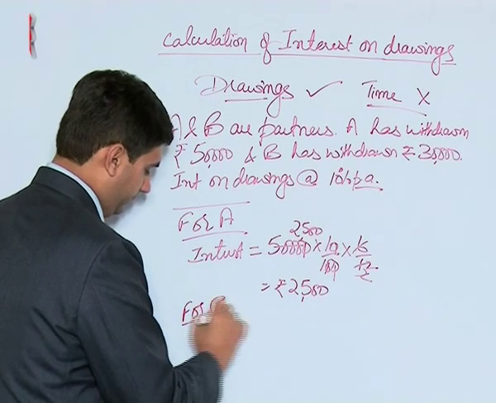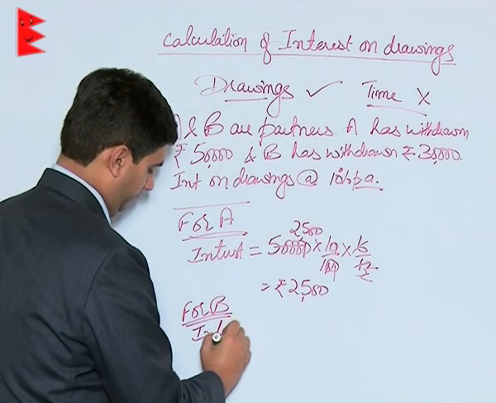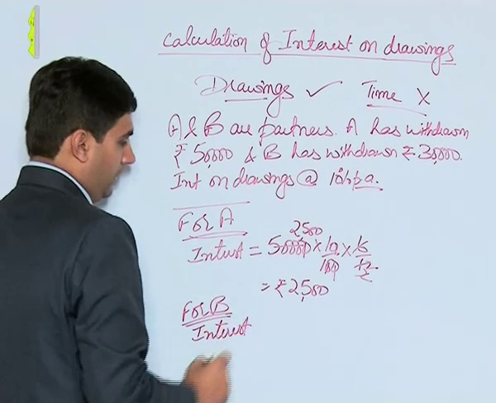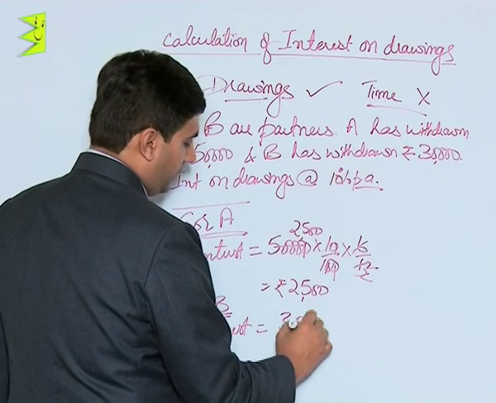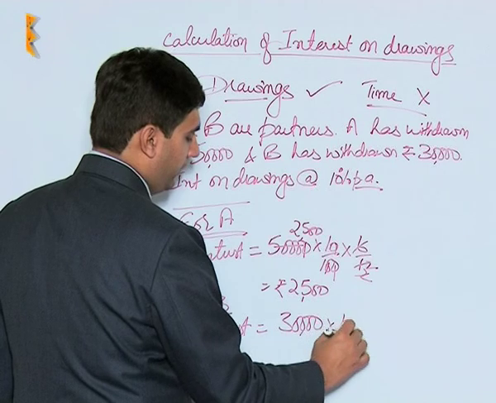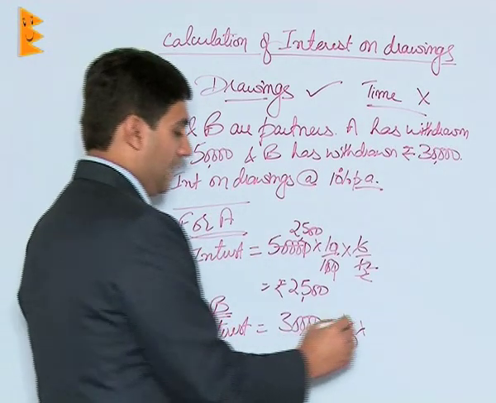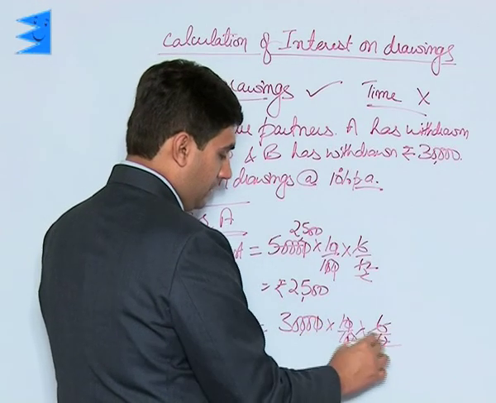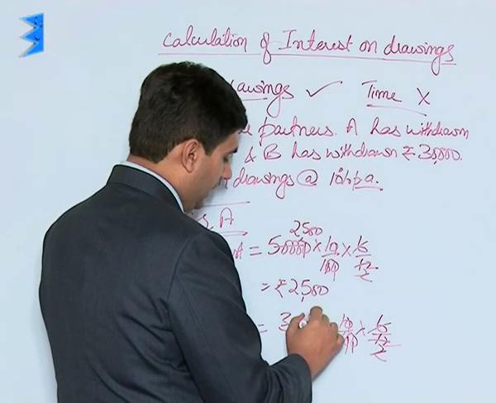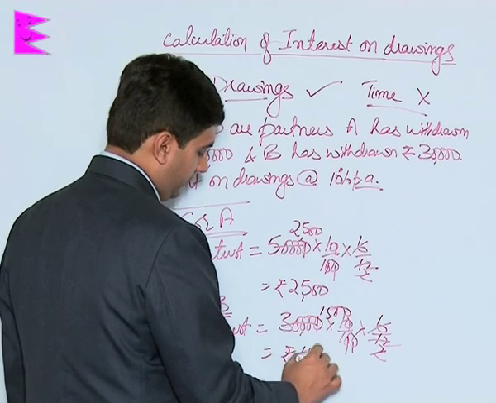For B, interest would be calculated on amount of 30,000 at the rate of 10%. Again, time period for B is not given. So it will be calculated on 6 monthly basis and the amount would be 1500 rupees.